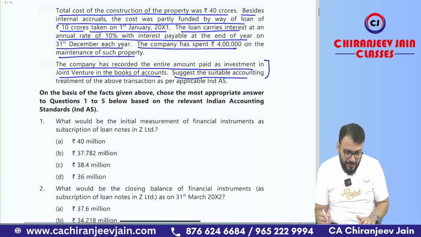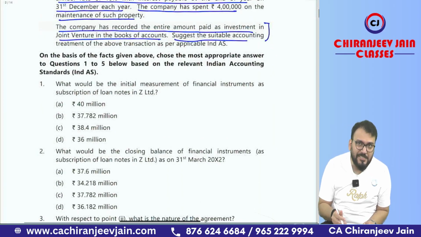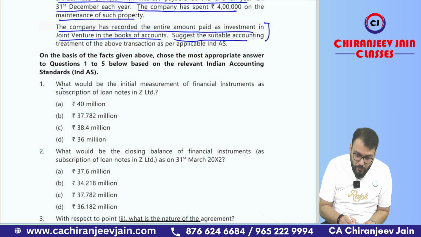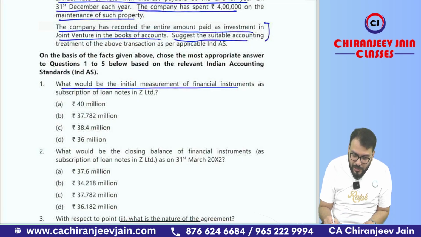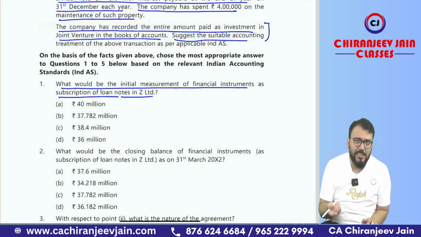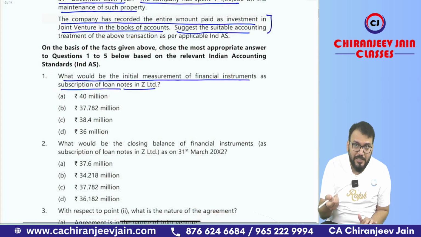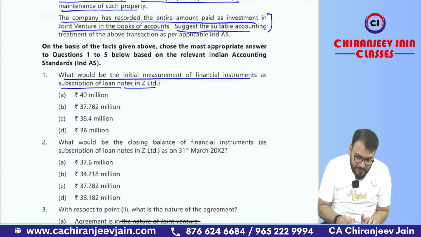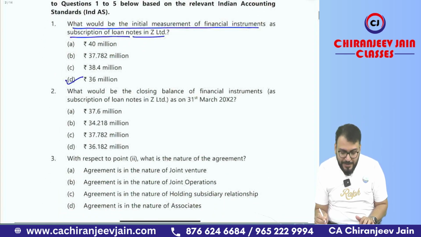Got this point? Yes, sir. Now let us answer all the MCQs. What would be the initial measurement of the financial instrument as subscription of loan note in Jade Limited? Initial value will be the discounted amount only, that is 36 million. So option number D is correct.